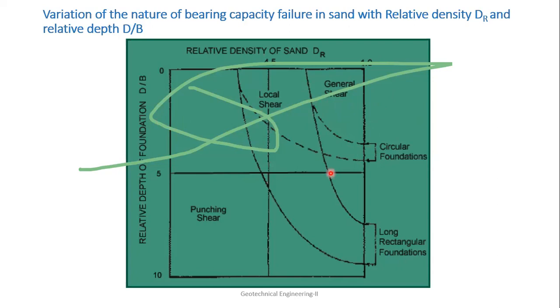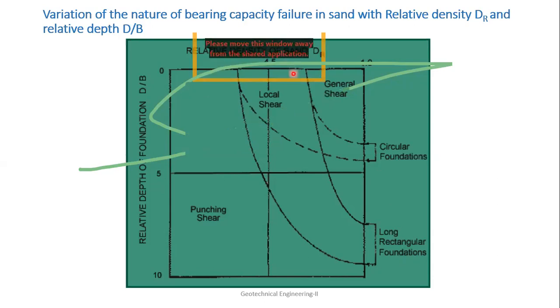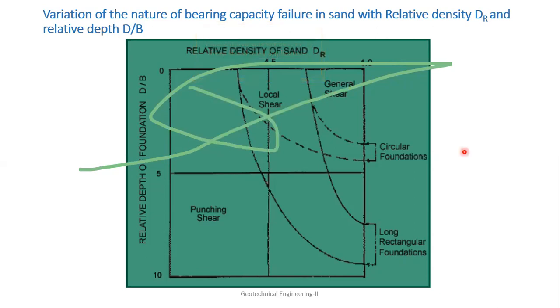Similarly, if it is a long rectangular foundation, it will go up to this as a local shear failure, which is very similar to the strip footing, because long rectangular means the L by B ratio is very high, so it is very similar to a strip footing. So basically, this is the idea. Now you know the different types of shear failures, and this is how the diagram is made.